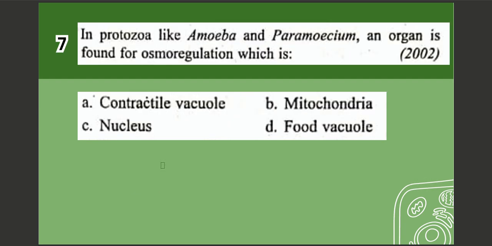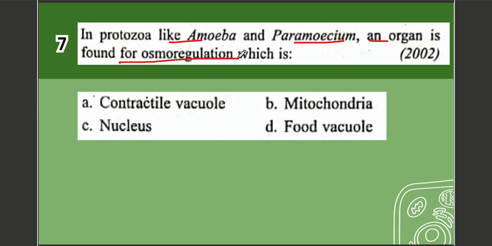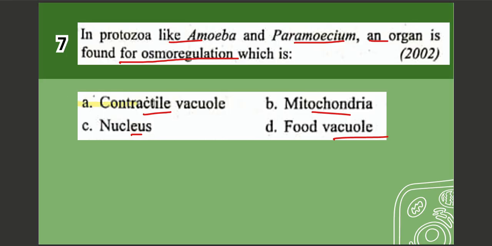Next question, question number 7. In protozoa like amoeba and paramecium, an organelle is found for osmoregulation, which is: A. Contractile vacuole, B. Mitochondria, C. Nucleus, D. Food vacuole. The correct option is option number A, which is contractile vacuole.